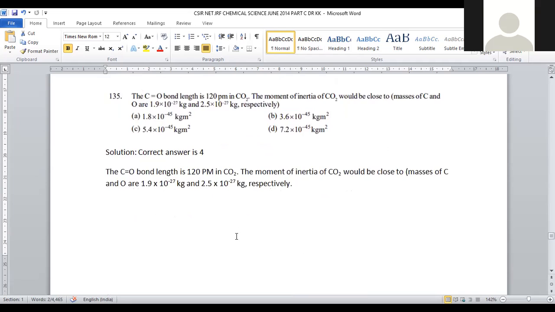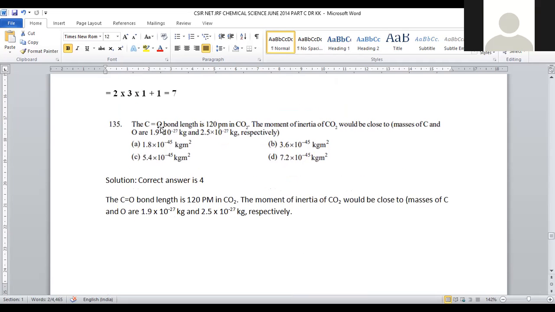Let us move on to question number 135. When C double bond O, it is said to be carbonyl. The bond length is 120 picometers (pm) in carbon dioxide. Carbon dioxide being a linear molecule, here you can find C double bond O, C double bond O. 2 C double bond O groups are possible, and being a symmetrical molecule, you can assign the bond distance between carbon and oxygen as 120 picometers.